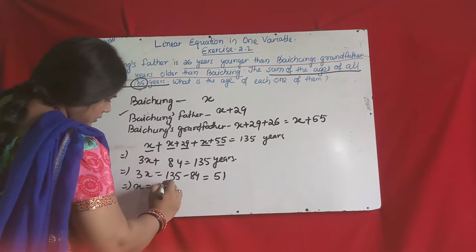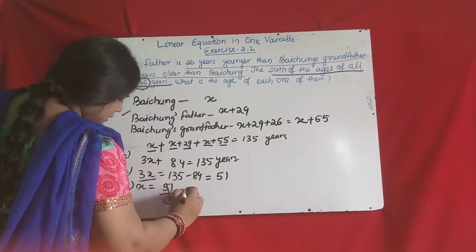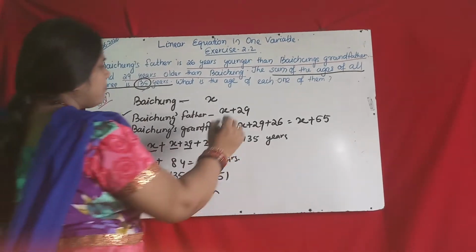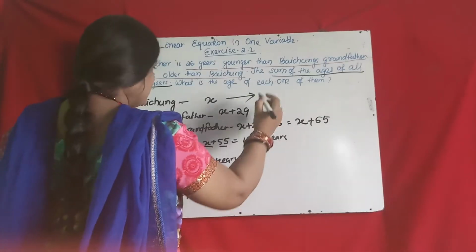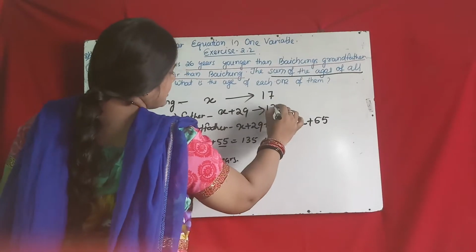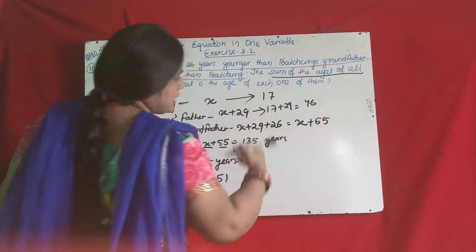X equal to 51 divided by 3, 17 years. So Baichung's age, what you got? 17. Then Baichung's father is 17 plus 29, it is 46 years.